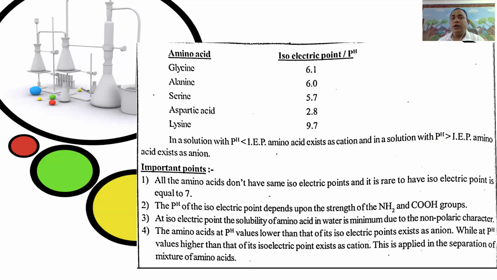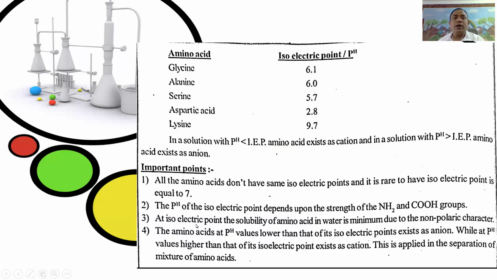while in a solution with pH greater than the IEP, that is isoelectric point of amino acid, it exists as anion. The important points are, all the amino acids do not have same isoelectric points, and it is rare to have isoelectric point equal to 7. 7 means neutral. The pH of the isoelectric point depends upon the strength of the amino and carboxylic groups.